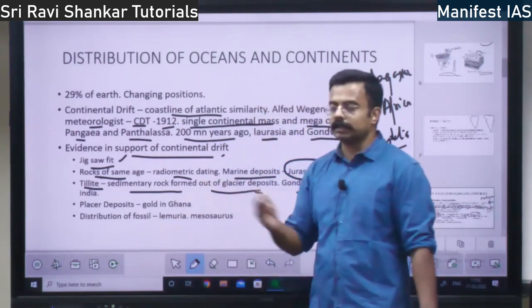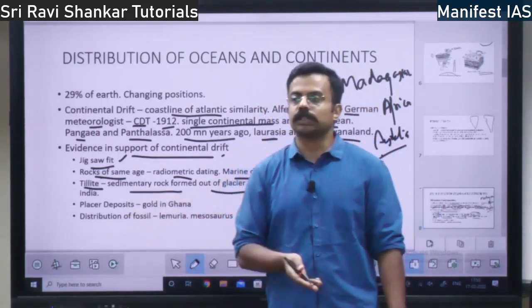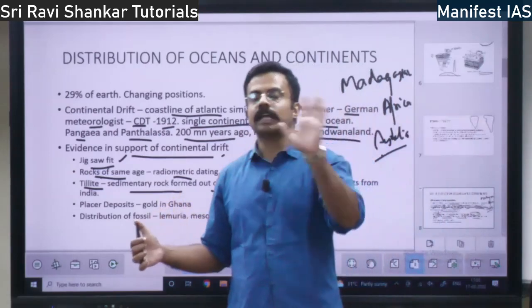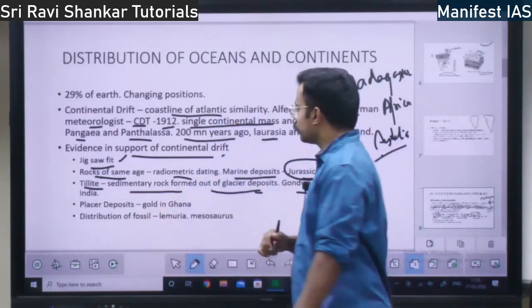Not only this, the classic example of Africa and South America: the tillite on both sides is actually the same, right? That is one more example.